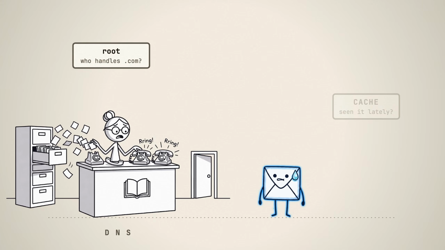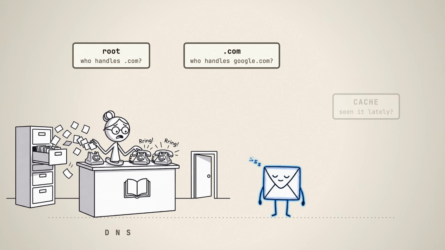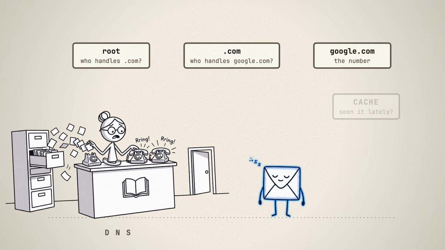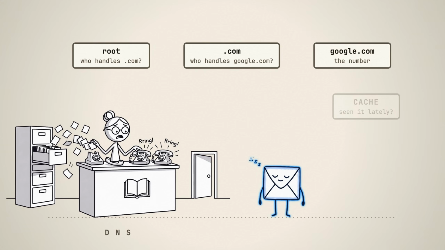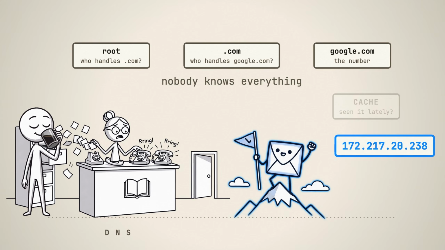She calls the root library, which only knows who handles .com. Then the .com library, which only knows who handles google.com. Then Google's own library, which finally knows the number. 3 calls. Each one narrows it down. Nobody knows everything. Everybody knows who to ask next. Honestly, beautiful system, held together by caffeine. And Packet Chan gets her prize, an actual address.